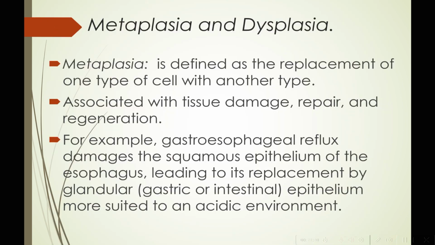Now the next two terms that we need to discuss are metaplasia and dysplasia. Metaplasia is defined as the replacement of one type of cell with another type. For example, consider the case of gastroesophageal reflux disease. In gastroesophageal reflux, there is damage of the squamous epithelium of the esophagus, leading to its replacement by glandular or gastric or intestinal epithelium more suited to an acidic environment. Why? Because they can now secrete mucus to protect themselves. So it is associated with tissue damage, repair and degeneration.